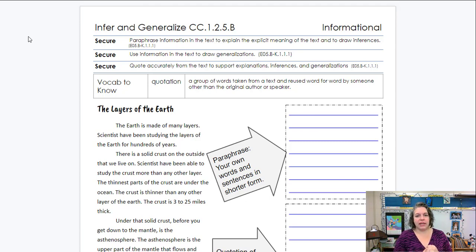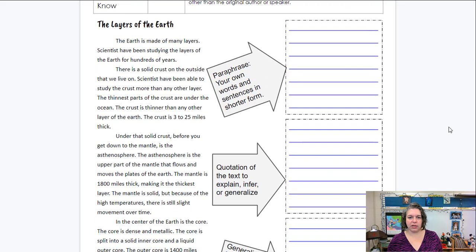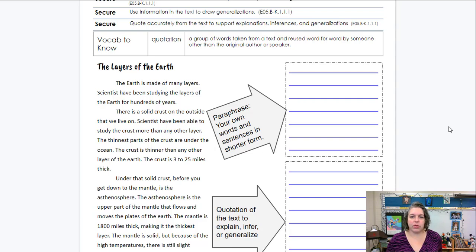Then use information in the text to draw generalizations. So a generalization is something that is usually true, not 100% all the time, but usually true. That's what a generalization is. And then the third thing is to quote accurately from the text to support explanations, inferences, and generalizations. So when you're doing these inferences and generalizations, you need to be able to quote from the text to support it. So let's look at this brief and then vocabulary: quotation, a group of words taken from the text and reused word for word by someone other than the original author or speaker.